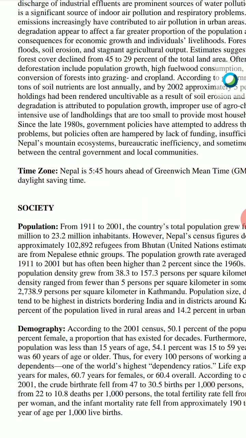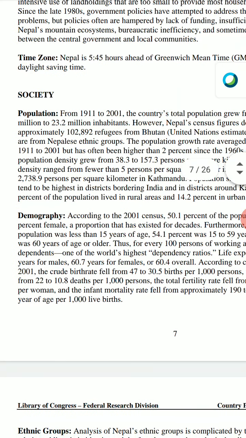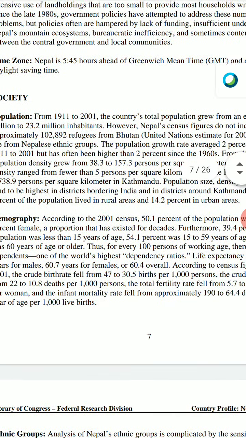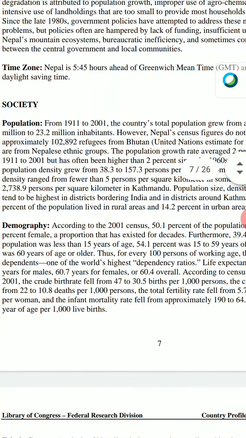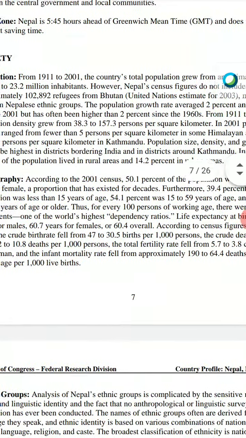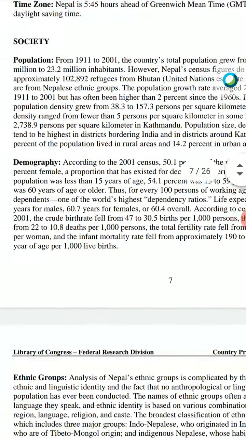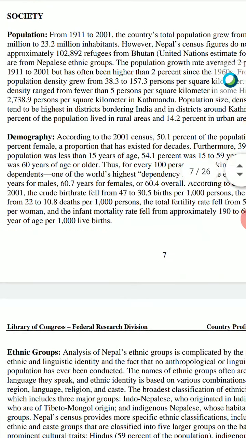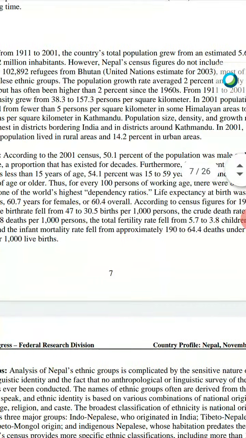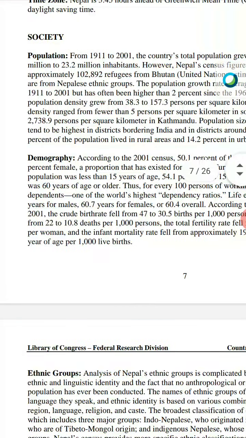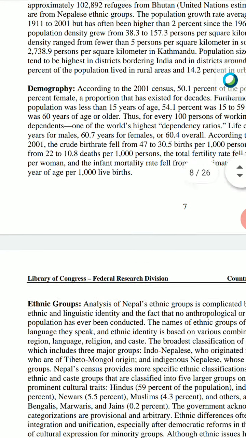The next aspect is related to society. Population is about 23.2 million inhabitants, meaning the citizens. So it is more than 20 million. The next aspect is related to demography. 50.1% is male population, while 49.9% is the female population.